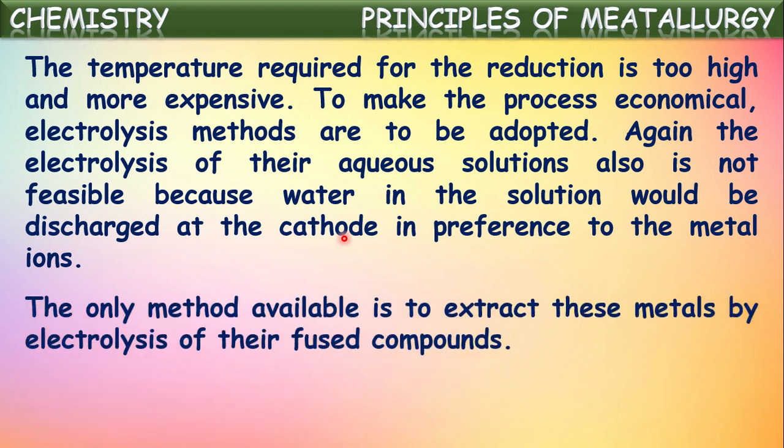The only method available is to extract these metals by electrolysis of their fused compounds. So instead of taking aqueous solutions, you take fused compounds. What does fused compound mean? The ore compound will be taken in the liquid state at very high temperature. Molten form we call that. If you take molten ore for the electrolysis, then we can extract pure metal from it at the cathode. So we have to prefer electrolysis of their fused compounds for the extraction of highly reactive metals.